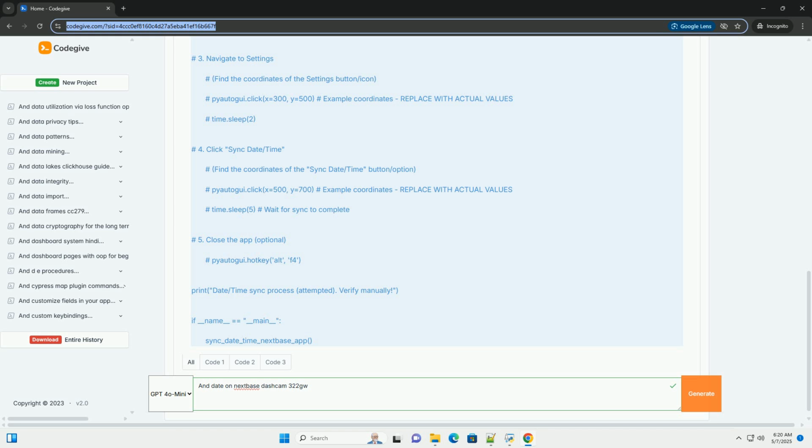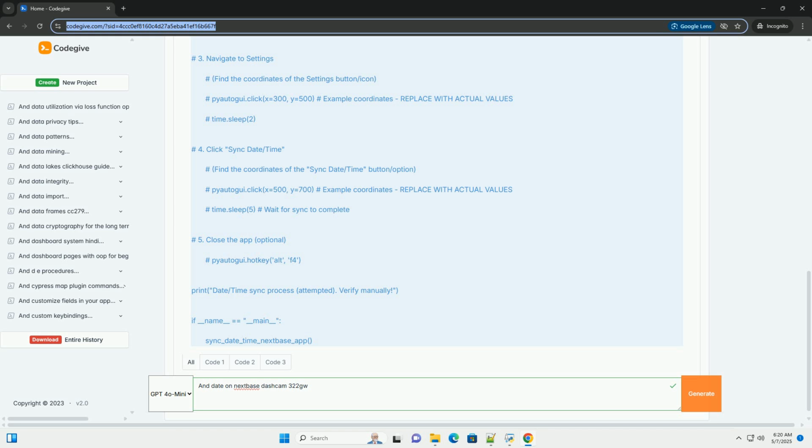1. Setting date and time directly on the dashcam. Here's a step-by-step guide to manually setting the date and time on your Nextbase 322GW. Prerequisites. Power source. Ensure your dashcam is powered on.